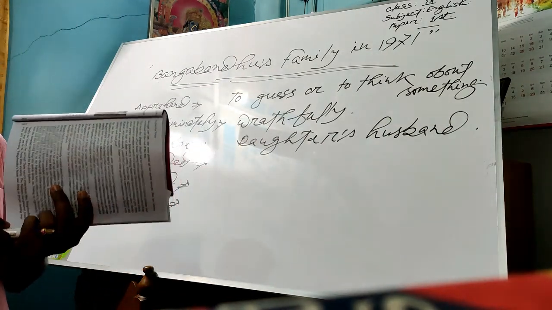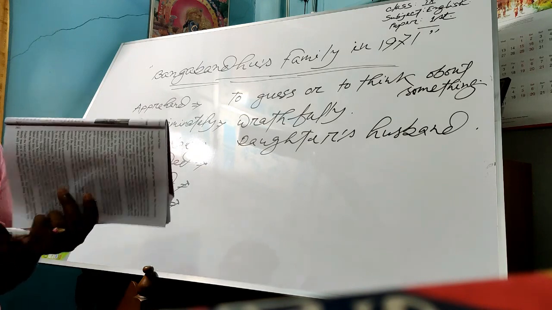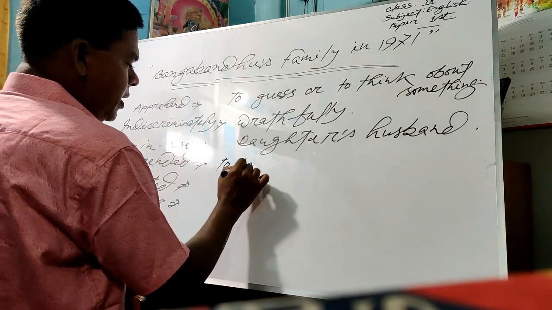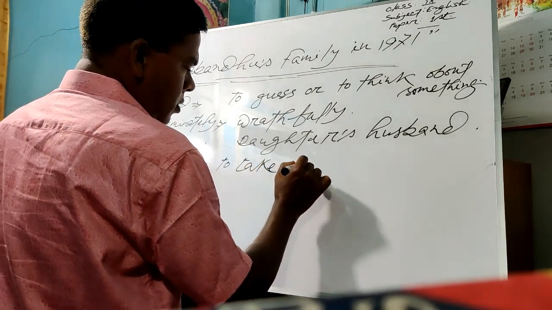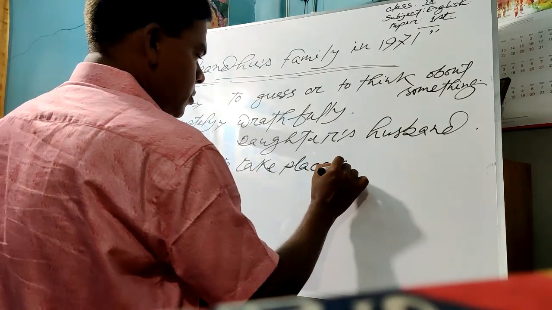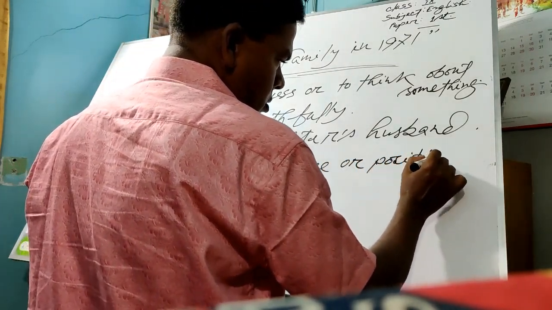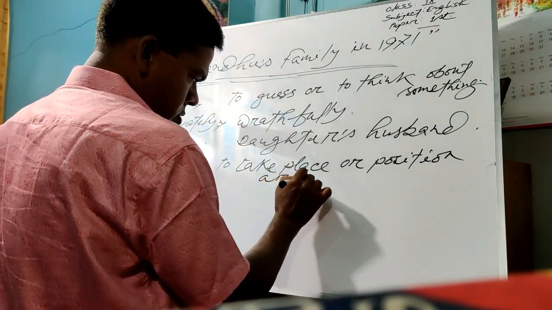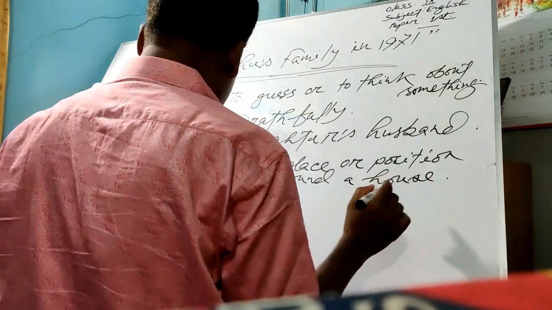Take position around a place, maybe the place is a house. To take place or position around a house.